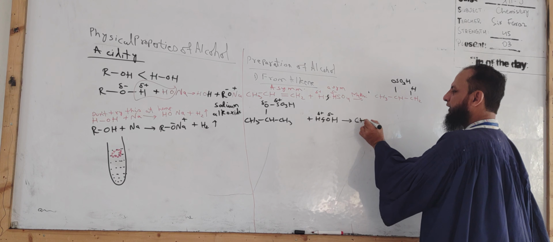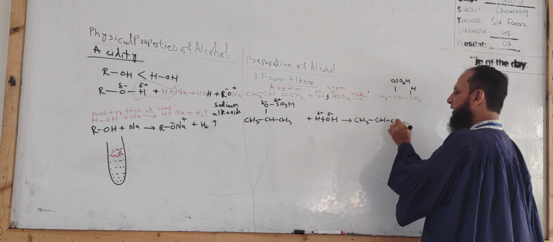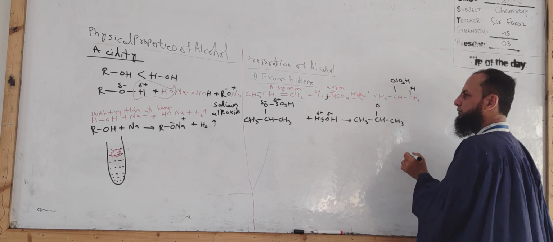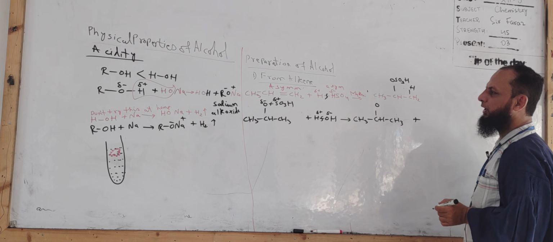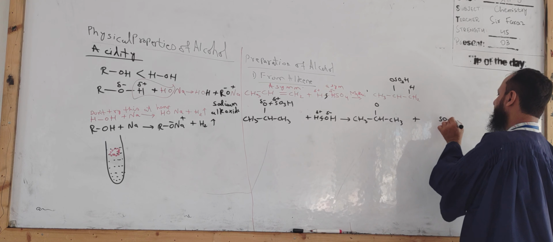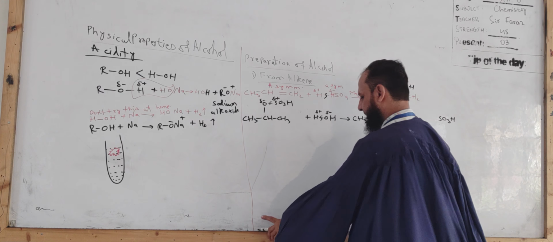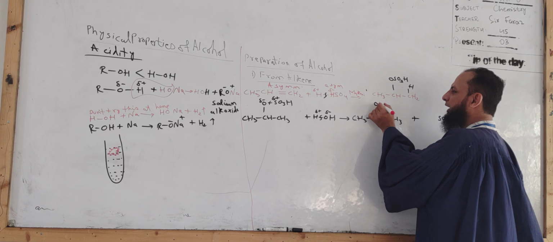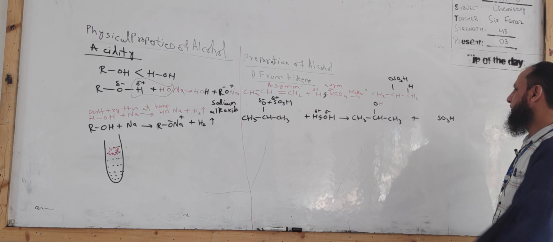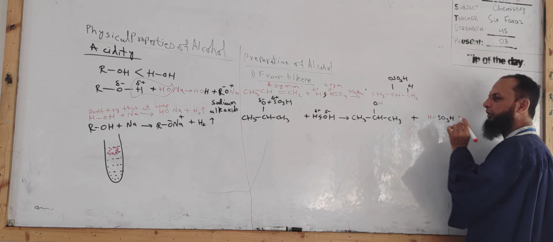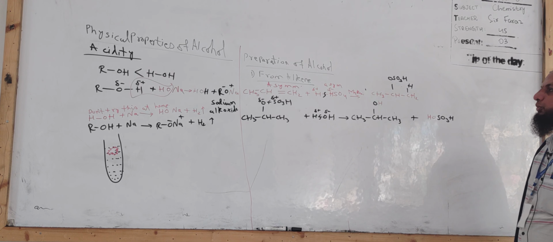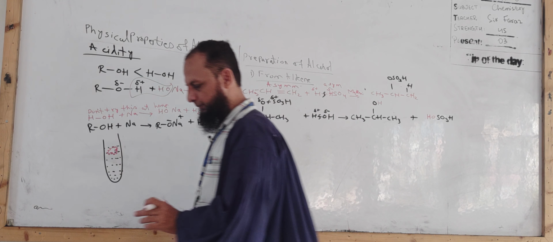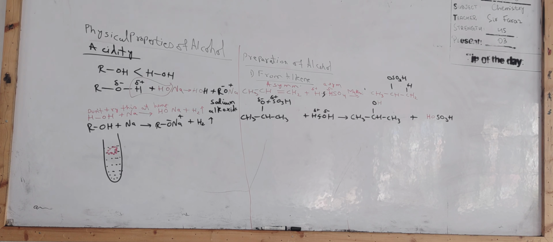With water, we will get CH3, CH and CH3 and O, and the bond is broken, and we will also get a part which is SO3H. Okay? Now this is the negative part, it will take the positive part of hydrogen. This is the positive part, it will take the negative part of hydrogen. So what we get is 2-propanol according to the Markovnikov rule. So this is a revision of preparation of alcohol from alkene.